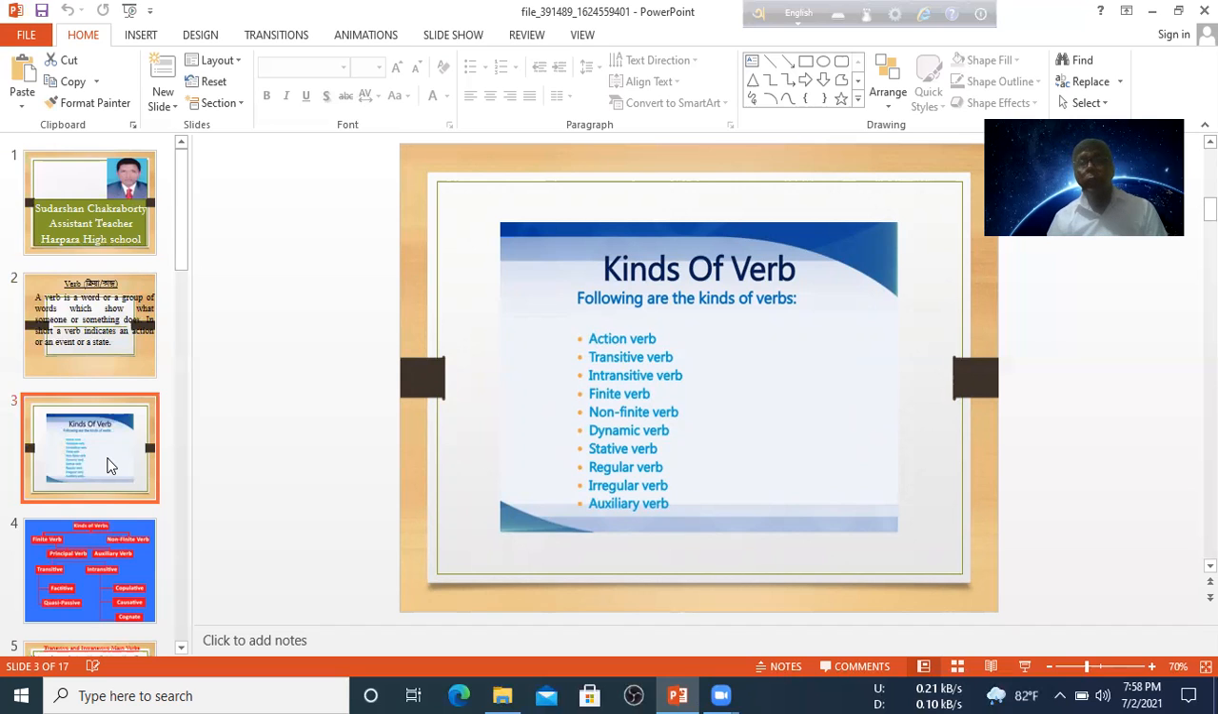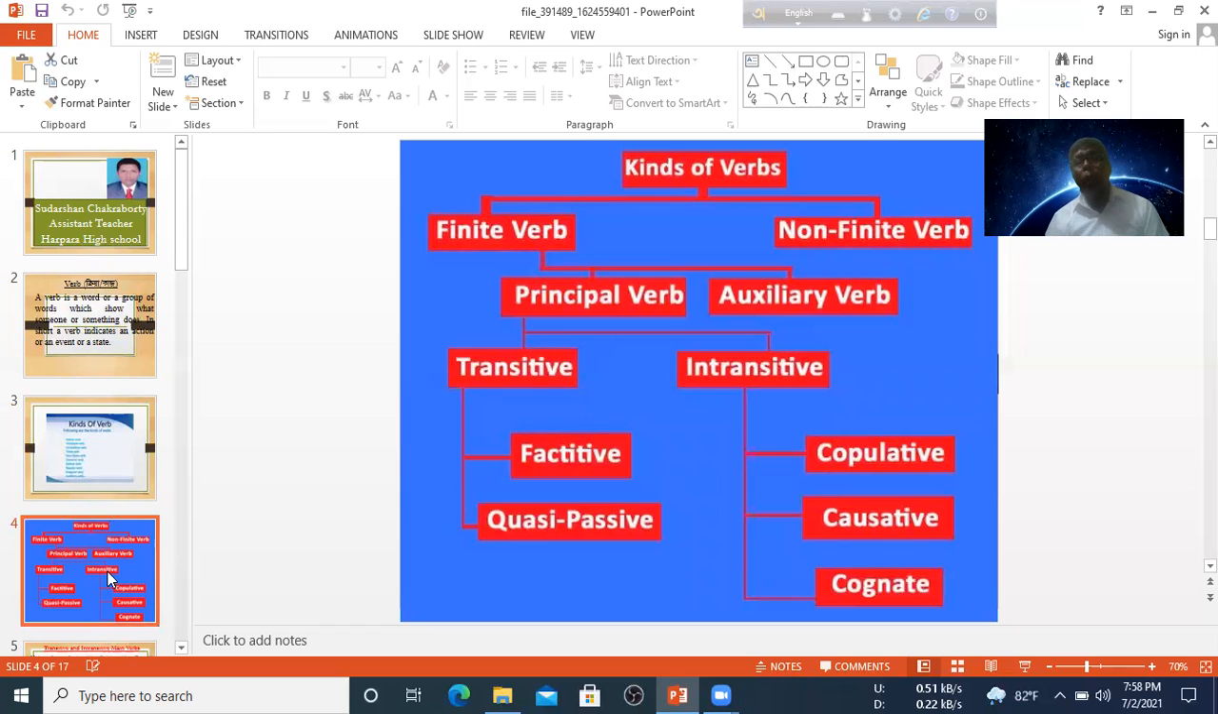So it is very important for you because we use many kinds of verb in our English. Before using a verb, we have to know what kind of verb it is. So today I am going to discuss this lesson and you be attentive in my class. Another way, I am going to show the kinds of verb.